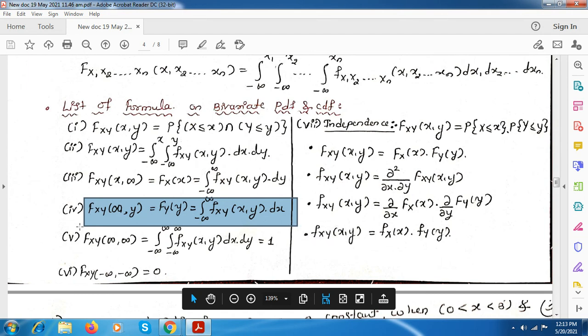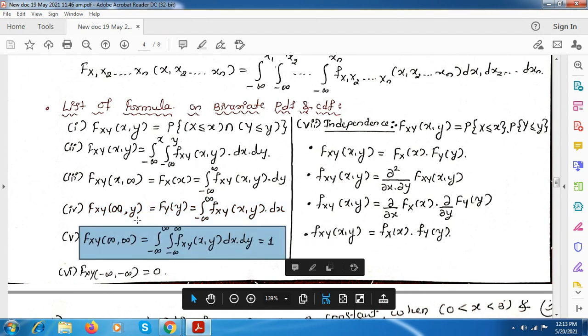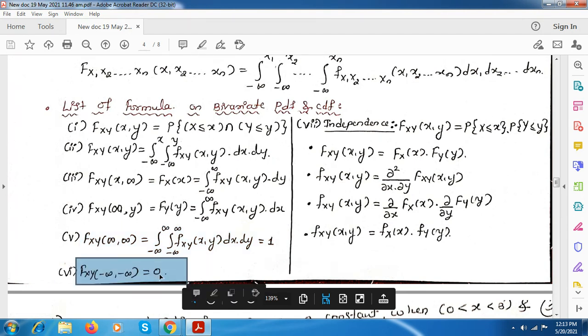When both the random variables go to infinity, that is the integration from minus infinity to plus infinity with respect to both x and y, this is the area under the PDF, which is equal to 1. If both the random variables are equal to minus infinity, we have 0. So these are the equations for the CDF, written in the form of PDF also, and a few of the properties are included in these equations.